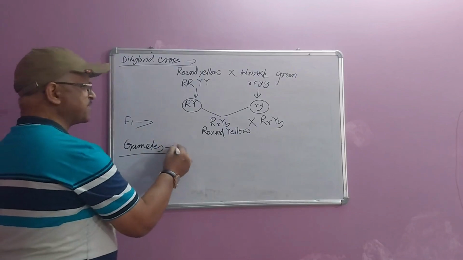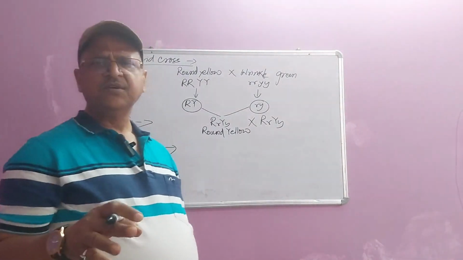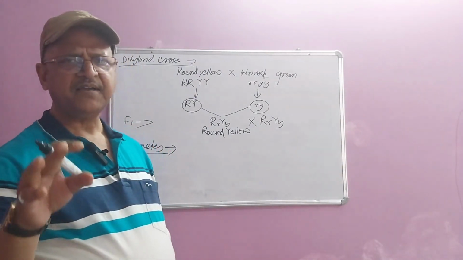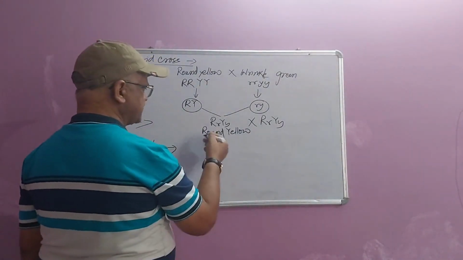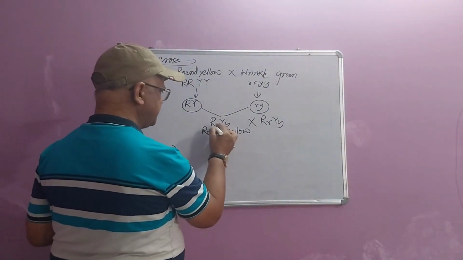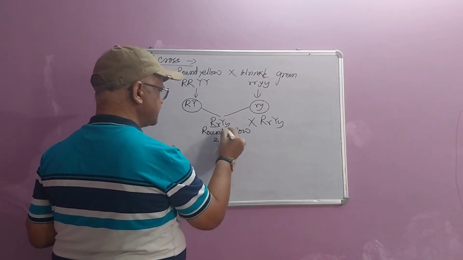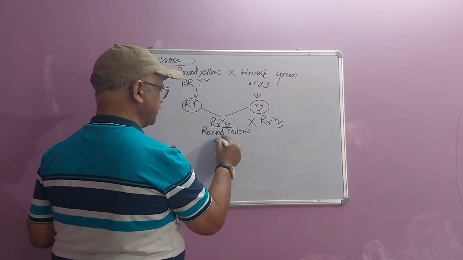There will be four types of gametes produced by F1 plants. In case of a dihybrid cross, four different types of gametes will be produced by the F1 plant. Just take these two, which are different, take two. Similarly, yellow and green, these two are different, take two and multiply.